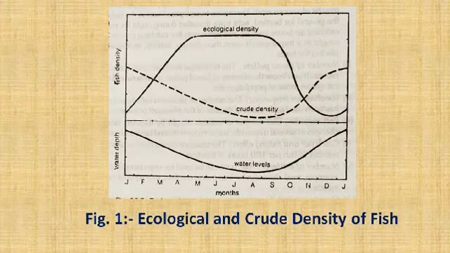So that limited small area is the actual available space for those small fish. So it will increase the ecological density, whereas the crude density falls down. So it is another example.